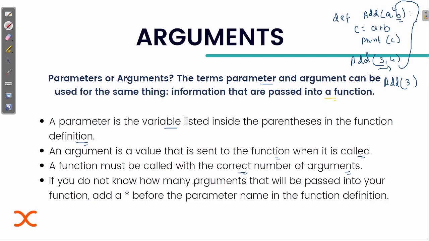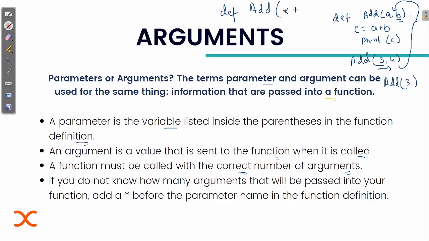If you don't know how many arguments will be passed into your function, like suppose I define a function but I don't know how many arguments will be passed. Sometimes someone else gets to access your code, and he or she passes some undefined number of arguments. They don't know how many arguments should be passed, or even you don't know how many arguments you will pass in future.